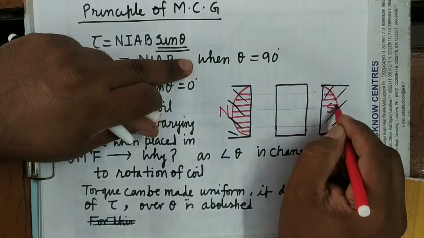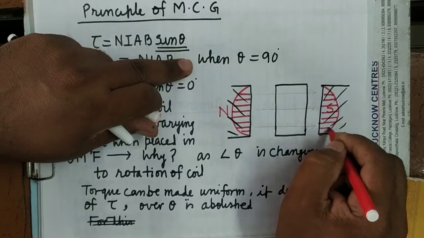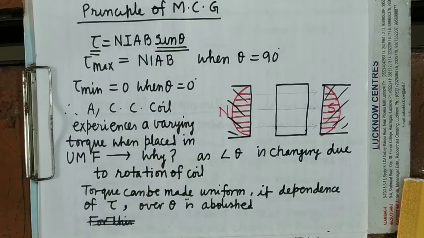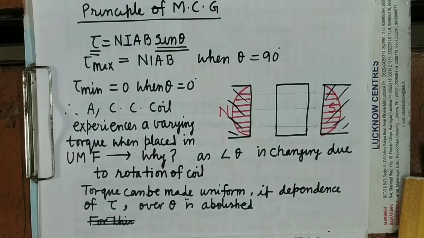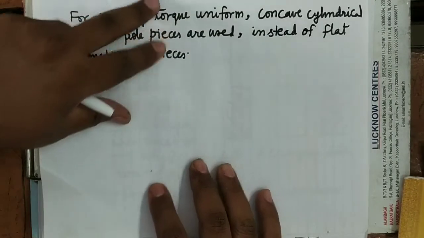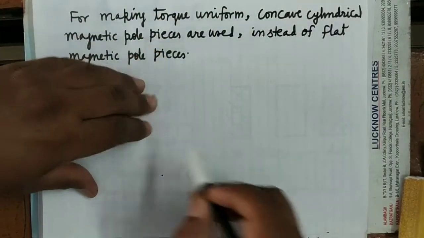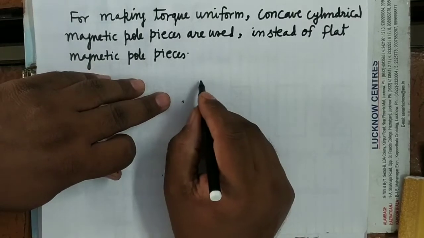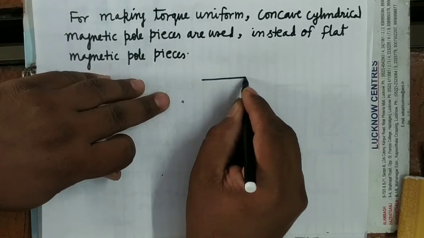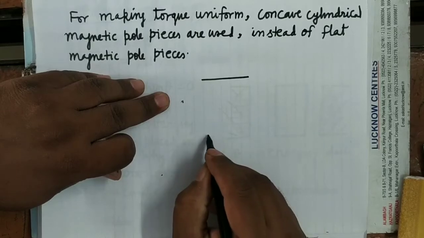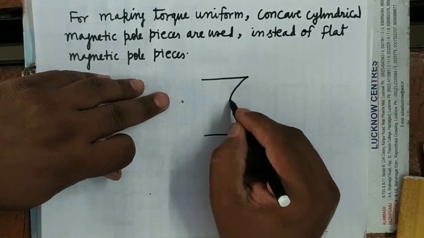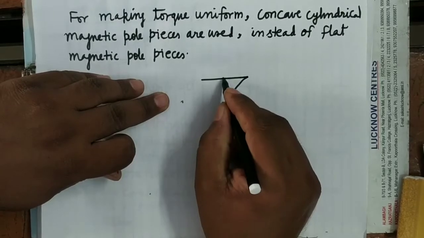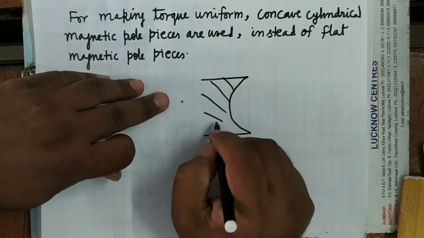When you remove this, the diagram will be something like this.